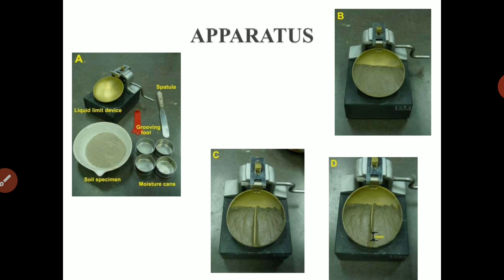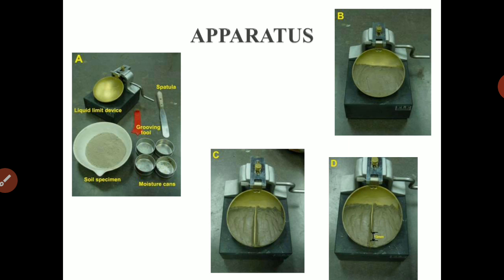425 micron means the Indian Standard sieve size, and the soil is then mixed with distilled water to make a uniform paste. In case of clayey soil, the soil paste shall be left to stand for 24 hours so as to ensure the uniform distribution of moisture throughout the soil mass.